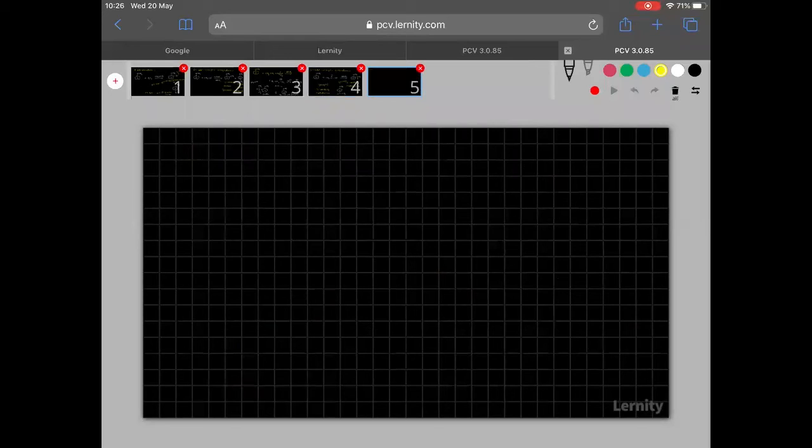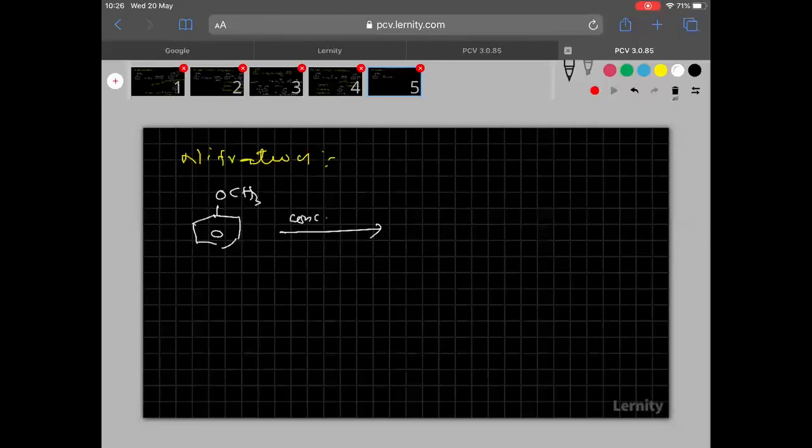Now, let us go to the next chemical property, that is called nitration. Next chemical property is nitration. Okay. Now, see clearly, everyone knows. So here what happened now, anisole when treated with concentrated nitric acid and concentrated sulfuric acid.